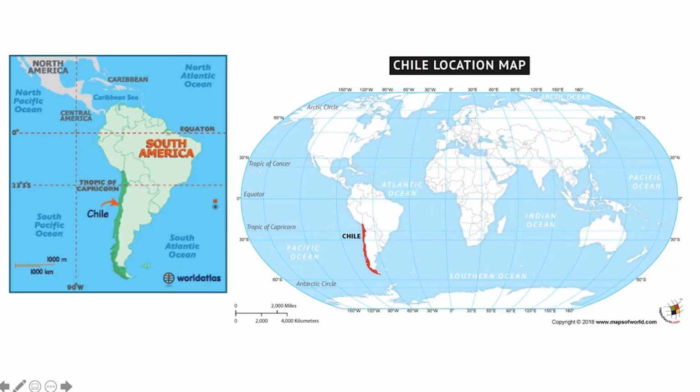In any exam paper, expect to see a world map and then a map showing perhaps a continent or a specific area. So this map here, we've got 2 things. On the right, we've got a world map. Always say to yourself, what's the examiner given me? So let's take a look at the world map. We've been given the equator, we've been given the Tropic of Capricorn. We can see South America and we can see that Chile has been highlighted in red on the western side of South America.